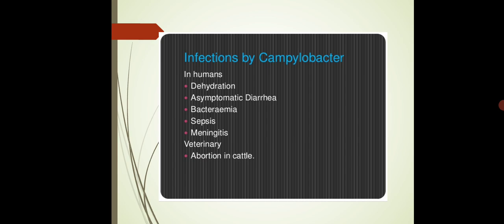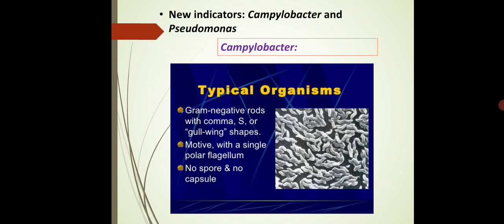Now we will talk about the size of this Campylobacter. It is 4 micrometers in length. The temperature for best growth is 42 degrees Celsius, and it grows best in Campylobacter blood agar, or even in different media like Butzler's medium.